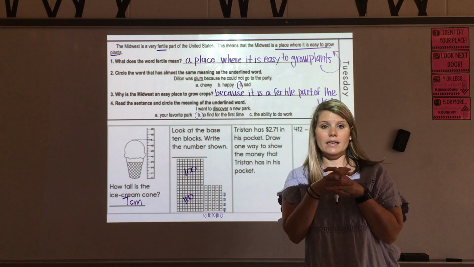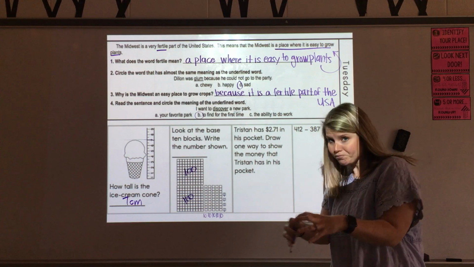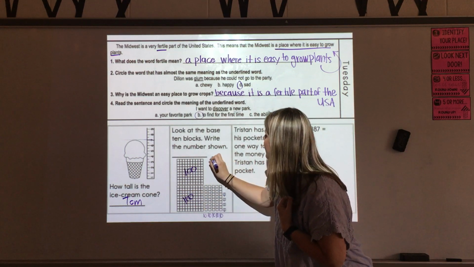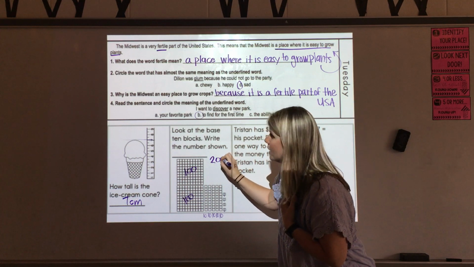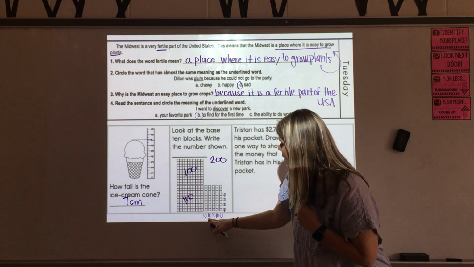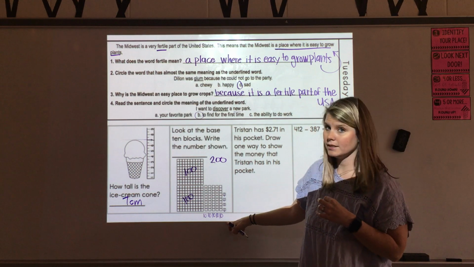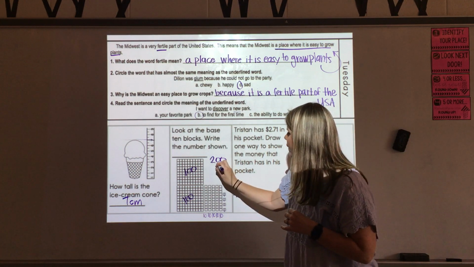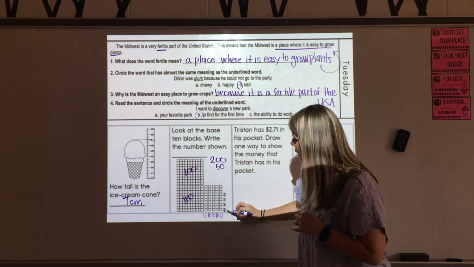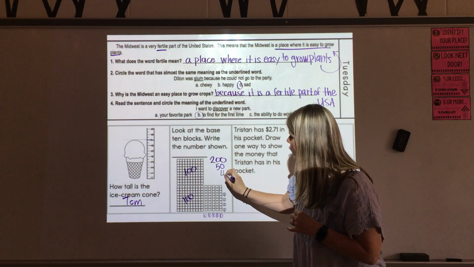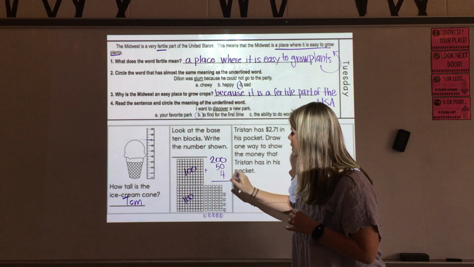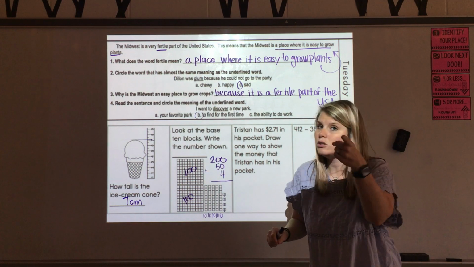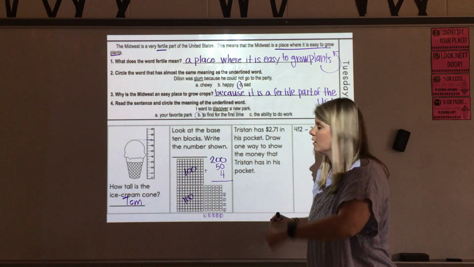I'm going to add up each unit here and add those numbers together. So if I add my 2 hundreds flats together, I get 200. And then if I add up my 5 tens rods, I've got 10, 20, 30, 40, 50. And then my 4 ones, I've got 4. Remember yesterday how we said we always, always, always start with our 1s. So let me catch you adding the 1s, then the 10s and the 100s.